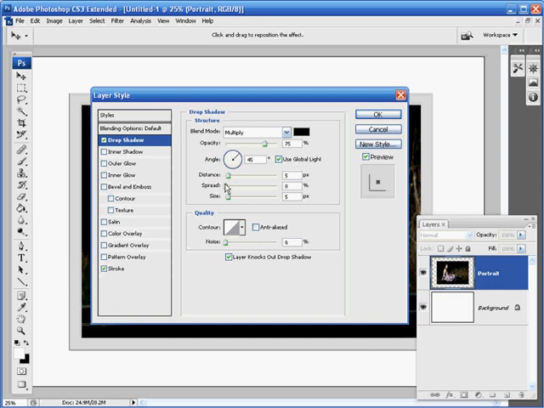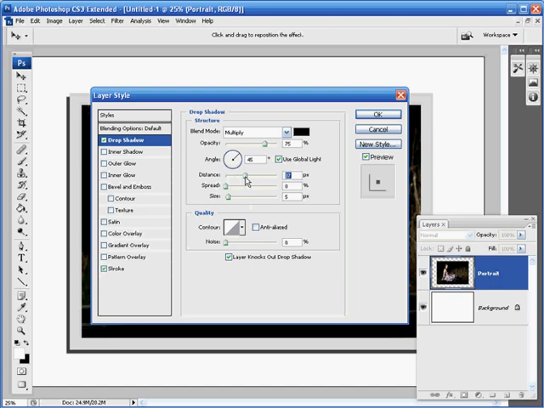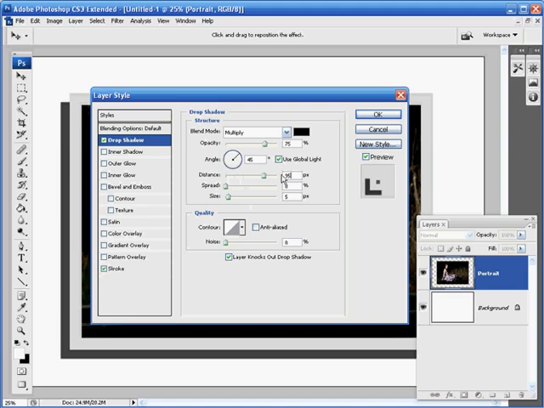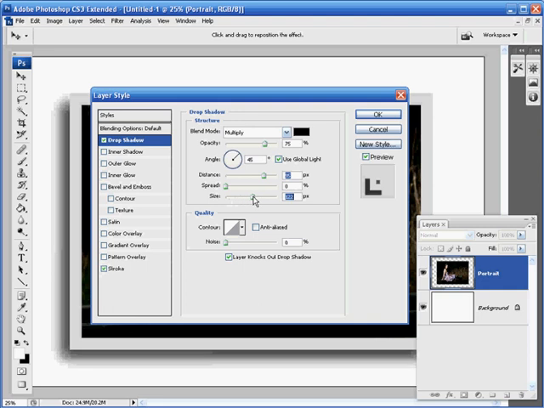Moving down to our distance, spread and size sliders, we need to go for a distance of around 95 pixels. So you could just drag the distance slider over to the right, or if you want to be very precise about the distance, you can just highlight the value and type in 95. Moving down to the spread, we're going to keep this set to 0%, and moving down to the size, we're just going to enlarge this slightly, and this will enlarge the size of the shadow. So I'm just going to drag this over to the right, and you'll be able to see that we are just starting to increase the size of the shadow there. I'm just going to keep dragging this right, and I'm going to settle for a value of around 190 pixels.